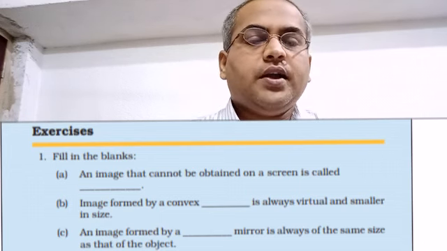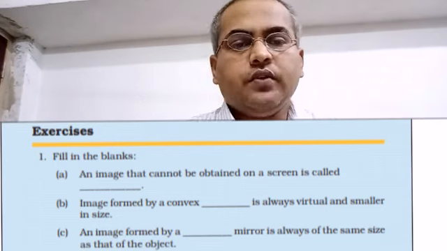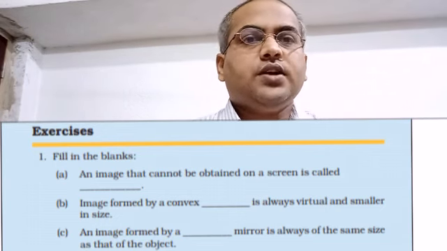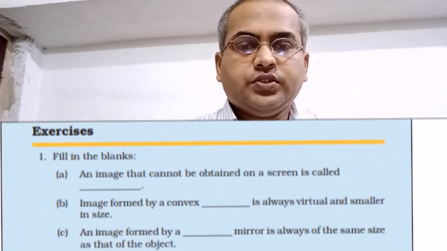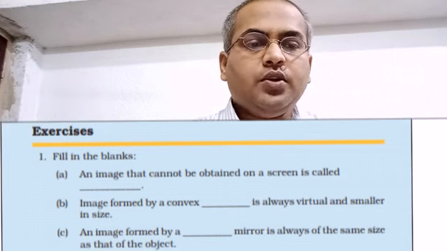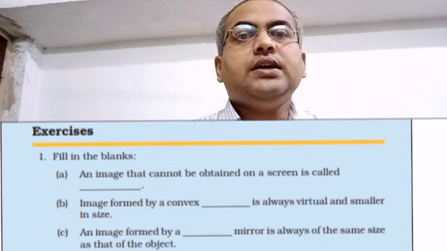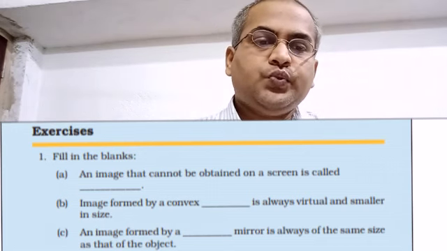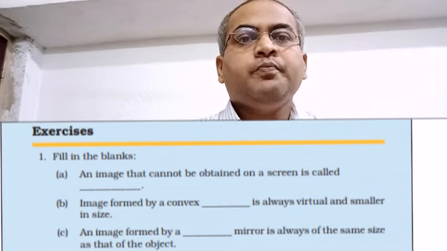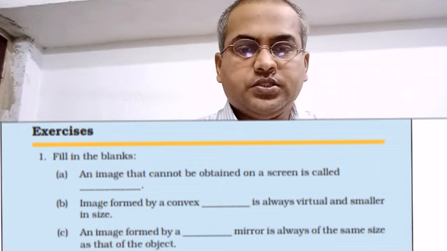Next, question number D. An image which can be obtained on a screen is a real image.